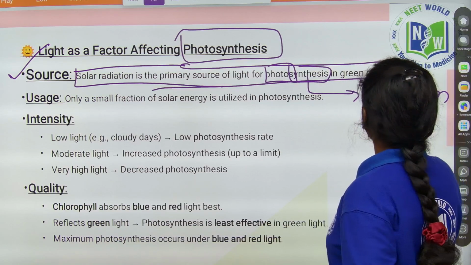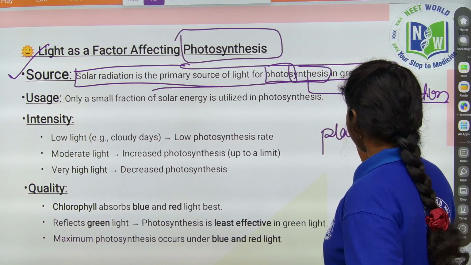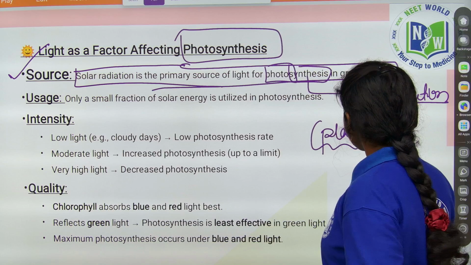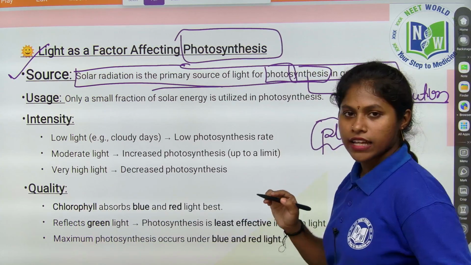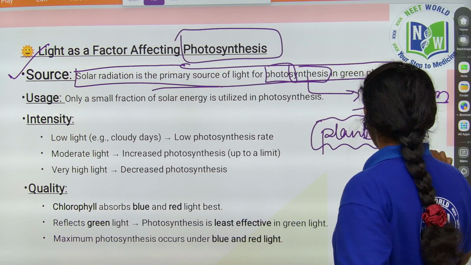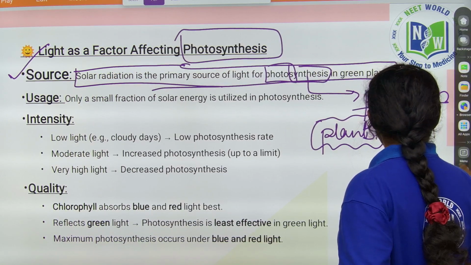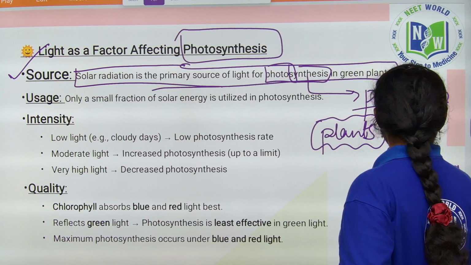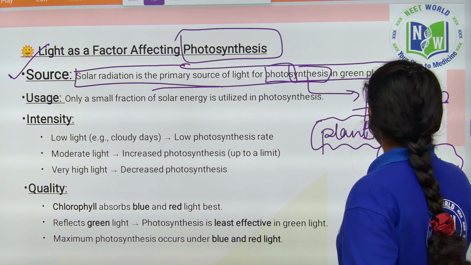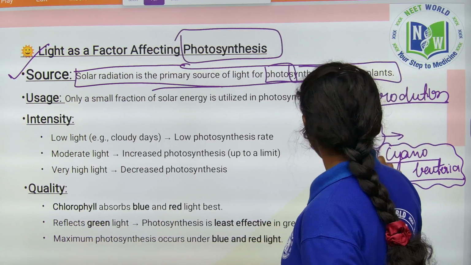Other than plants, can any organisms prepare their own food? One bacterium, named cyanobacteria, can also prepare its own food because it also has chlorophyll in it. For your competitive side, I said this point to you.